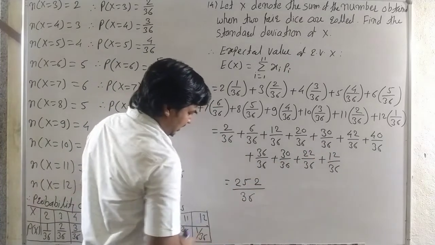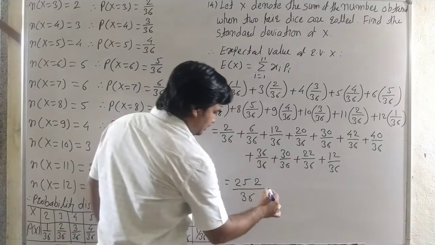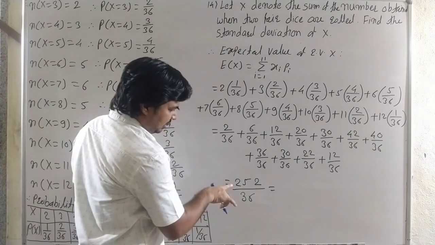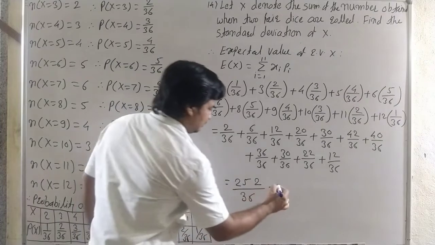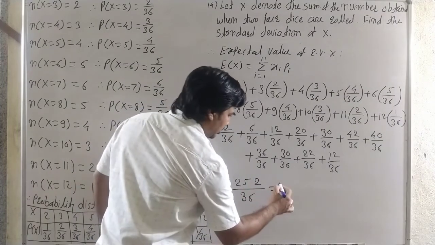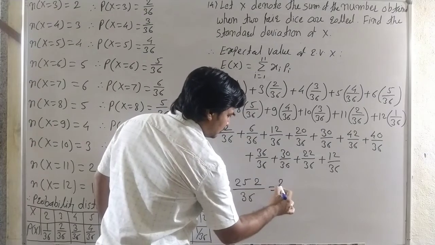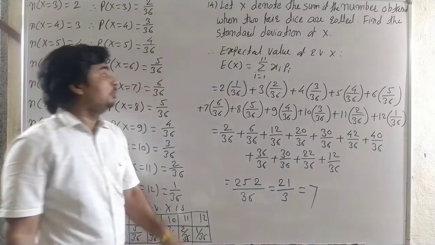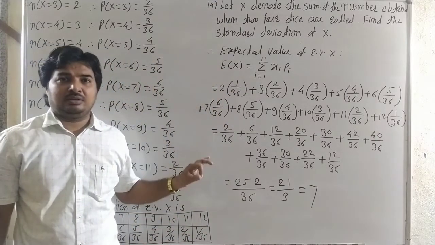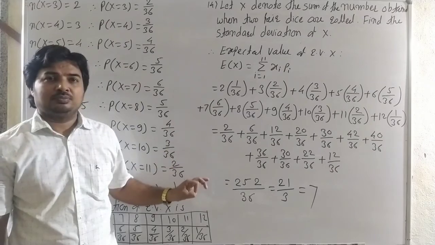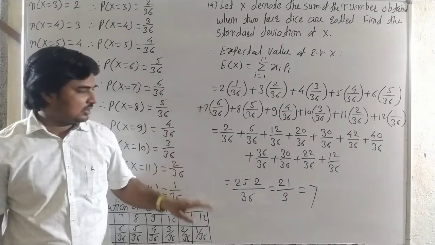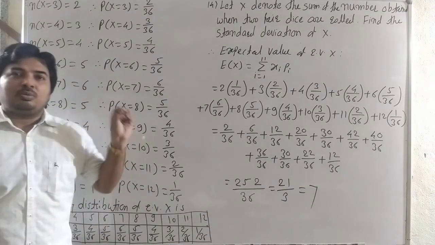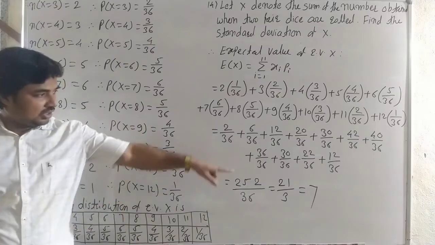Now we divide by 12: 252 divided by 12 is 21 upon 3, and it is 7. This is the mean, only the mean. Now we want to find the variance and then the standard deviation. To find the variance, again the formula is the summation of all xi square into pi minus mu square.